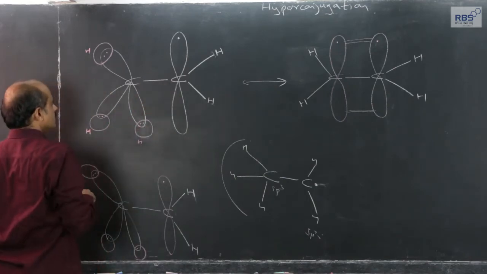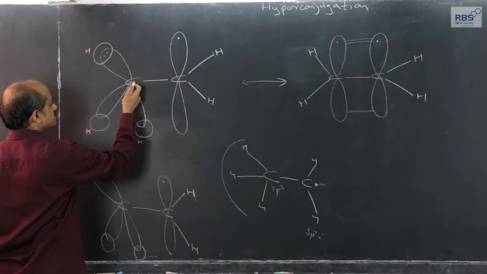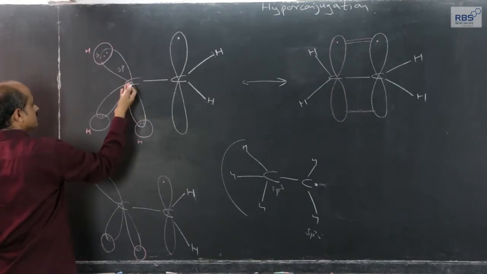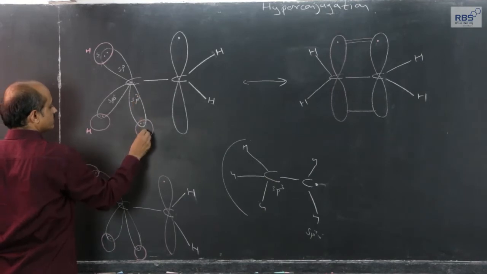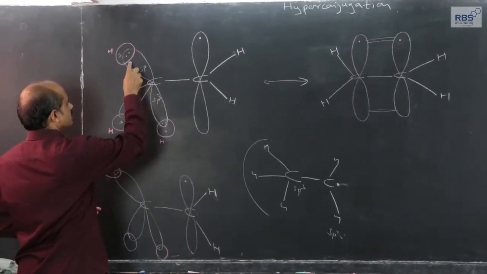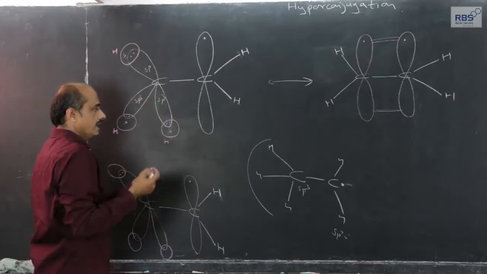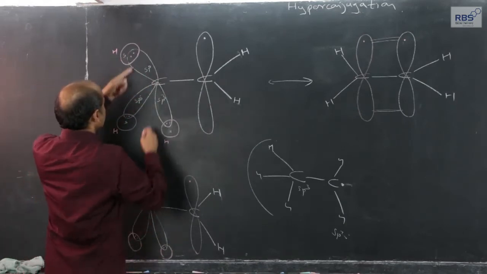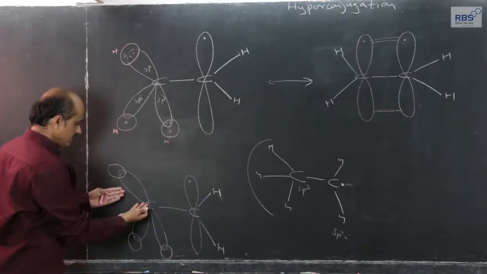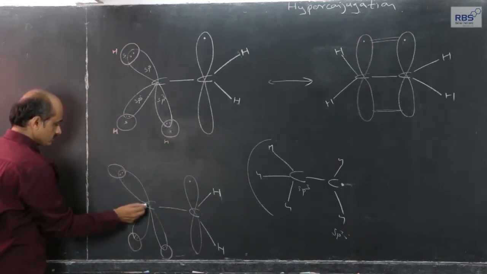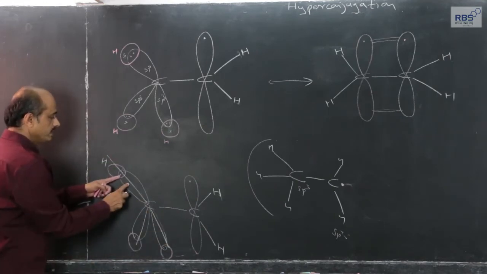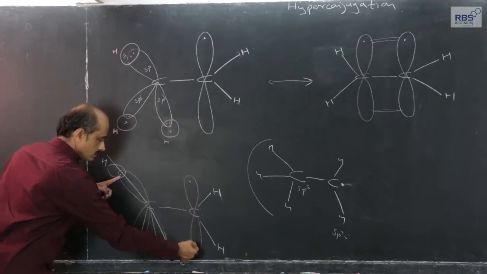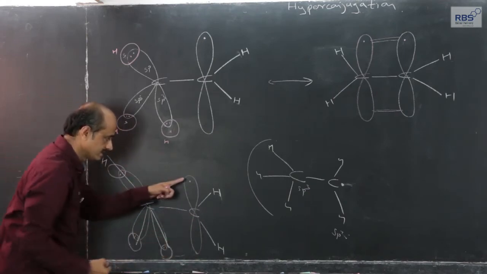This carbon radical and this sp3 hybridized carbon, sp3s overlapping, sp3 hybrid orbital of carbon and s orbital of hydrogen. Out of 3, at a particular moment, one alpha CH bond, same thing here, one alpha CH bond, carbon, hydrogen, will be in alignment with this p orbital which contains a single electron.